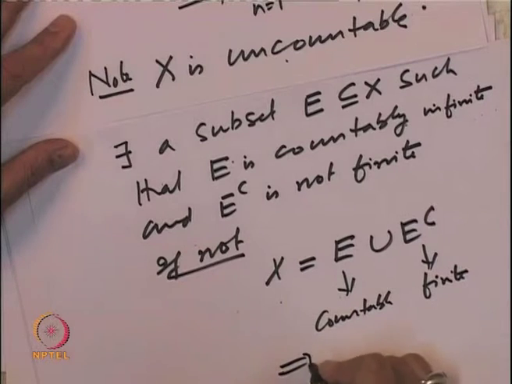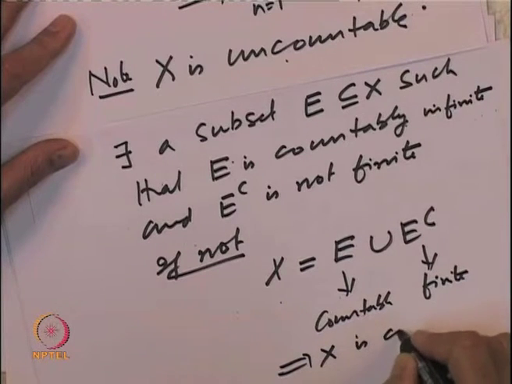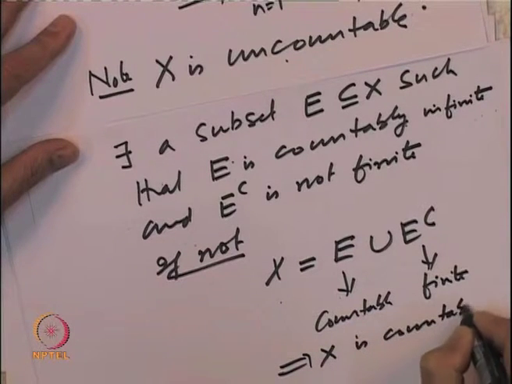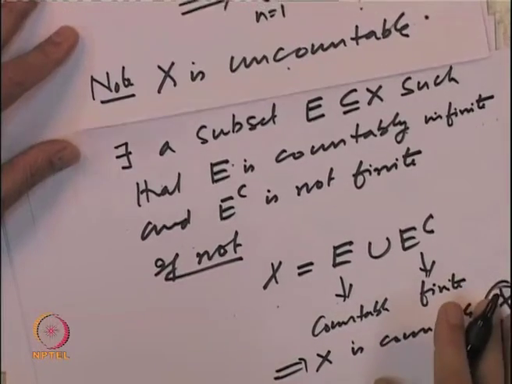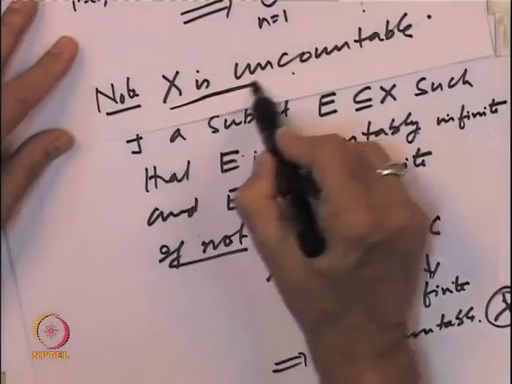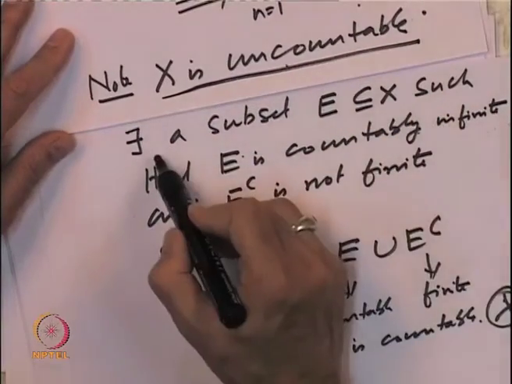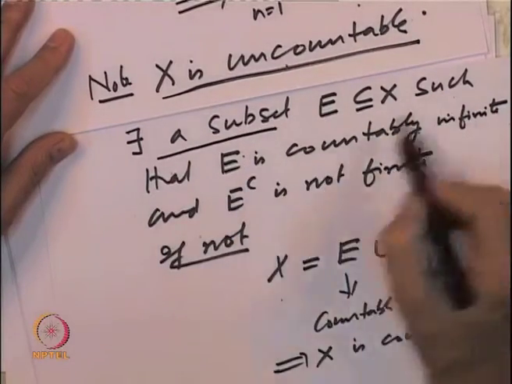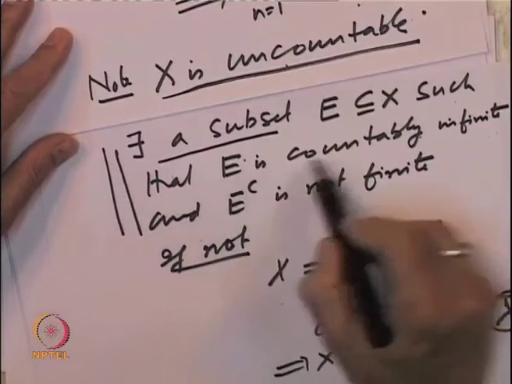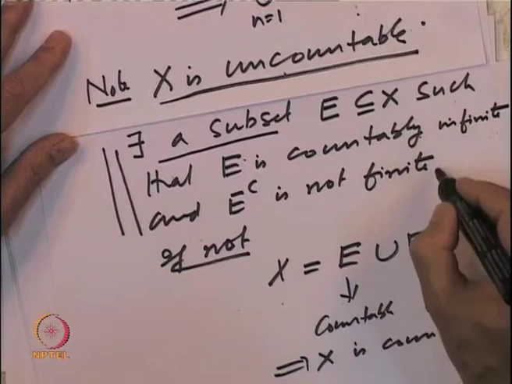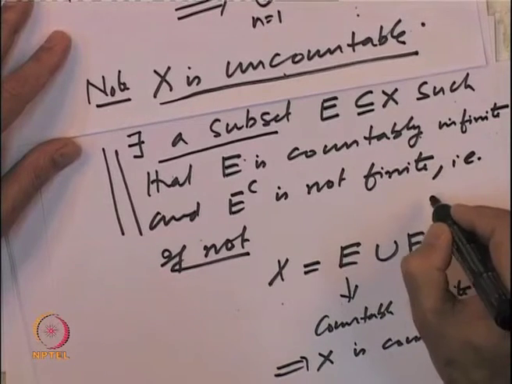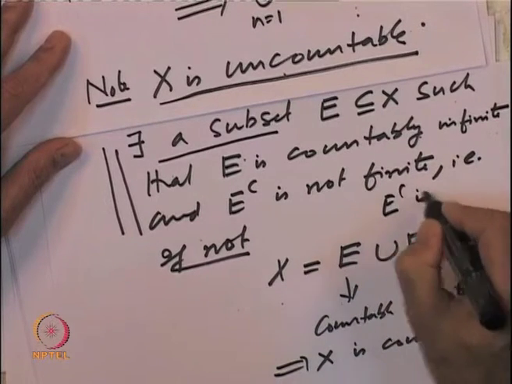So, that will imply X is countable, which is not true, which is a contradiction. So, whenever you have a set X which is uncountable, there always exists a subset E such that E is infinite and its complement is not finite, that is, E complement is infinite.